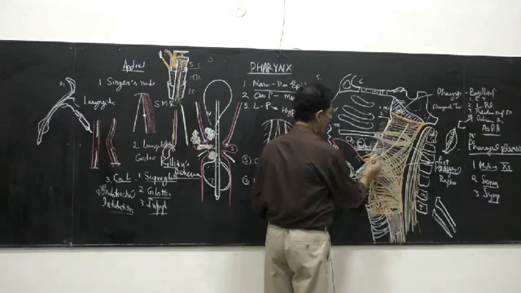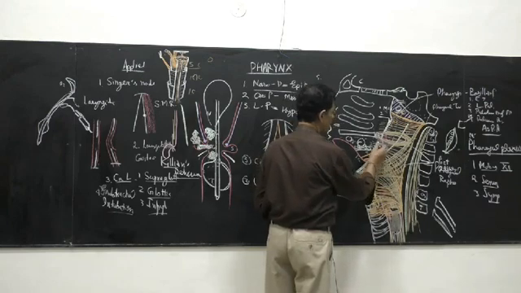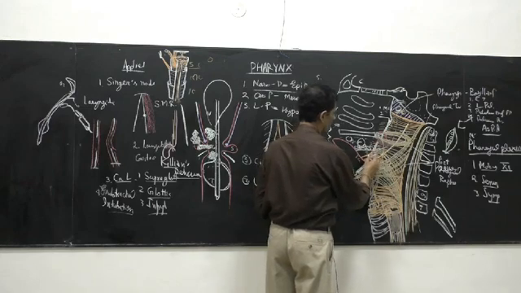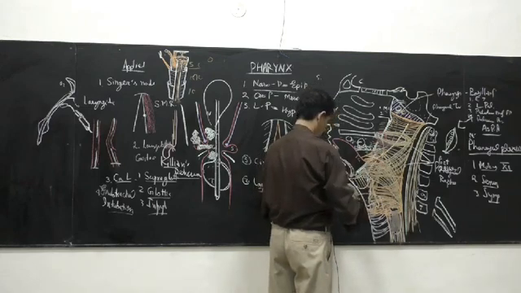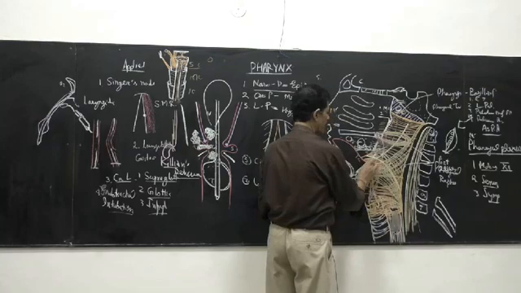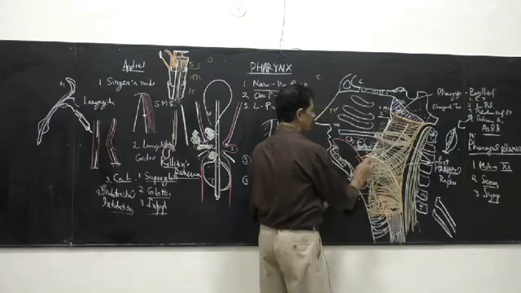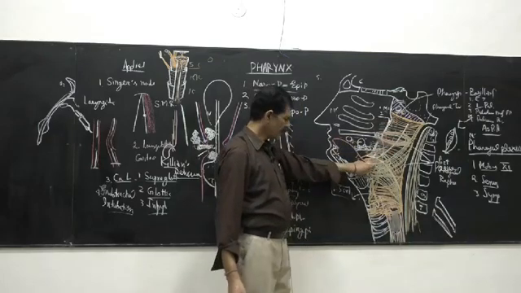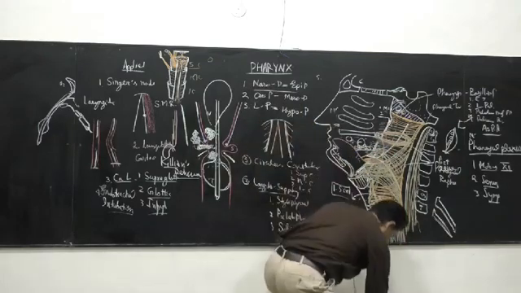Then there is also a gap between the lower border of the superior constrictor and the upper border of the middle constrictor. So this is a gap. Between superior and middle constrictor, what structures pass?